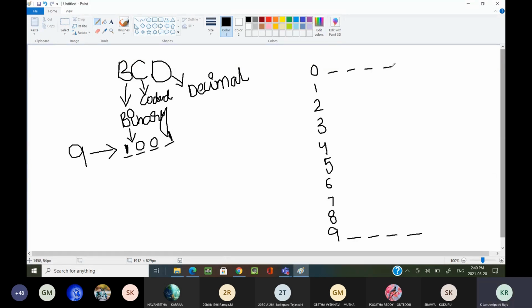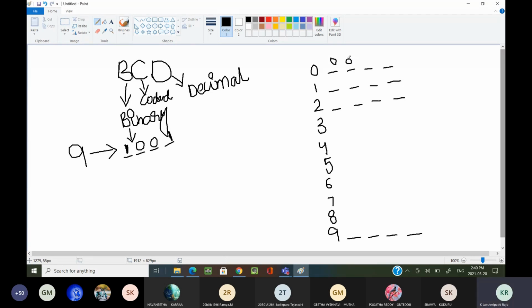I am taking this as my consideration and every number I am representing in 4-bit representation. How am I representing 0?